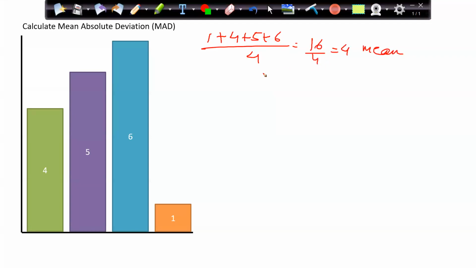Then I want to find the median. Middle two numbers of 1, 4, 5, 6, take the average. 4.5 is my median. We have to sort the data.